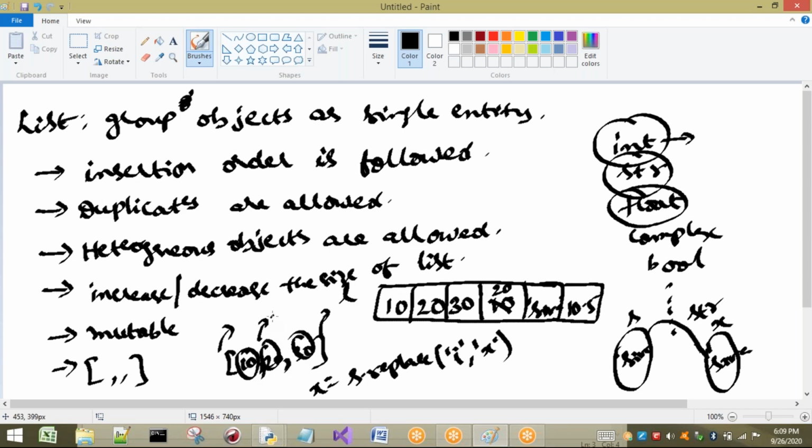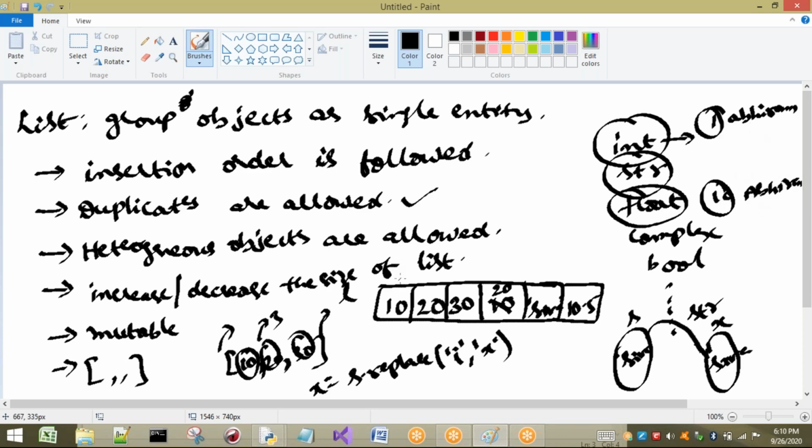So how many elements are there in the list? 3 elements are there. So indexes are 0, 1, 2 only. Very important point to understand: duplicates are allowed. If you duplicate the values, how can we differentiate the duplicate elements? For example, in your class, roll number 1 is Abhiram, and roll number 10 is also Abhiram. How do I differentiate these two? By using the roll numbers, I differentiate these two persons.